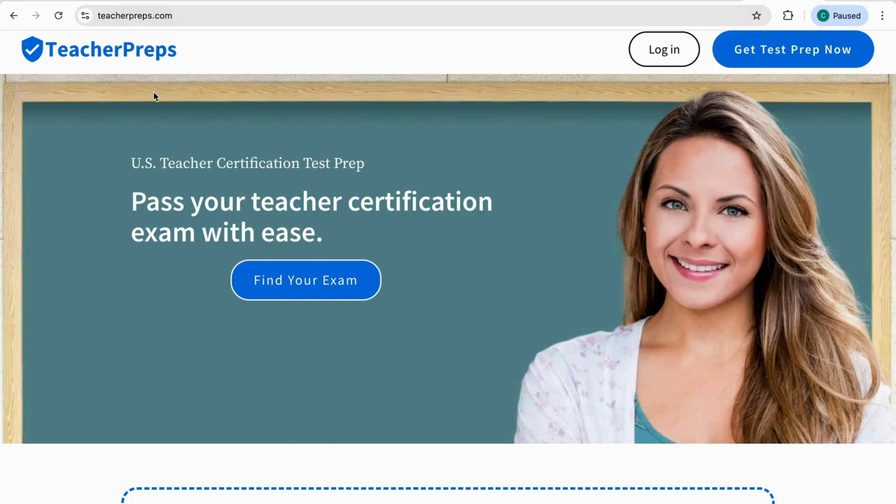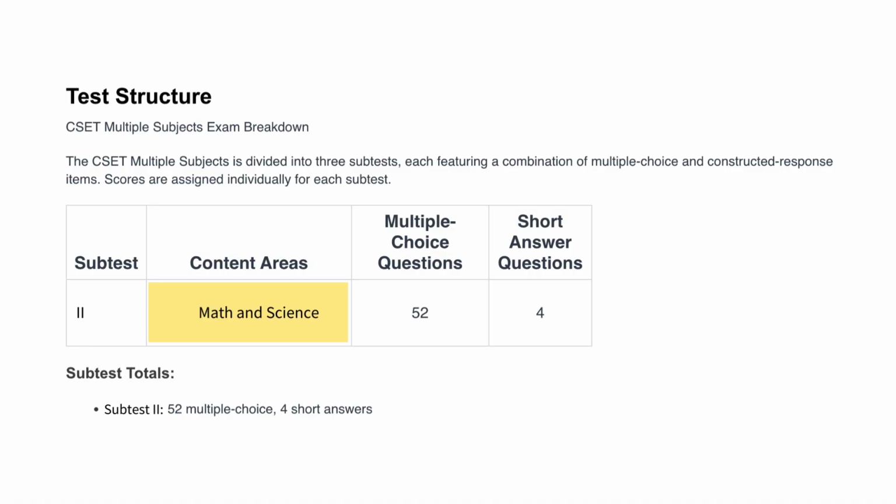Before we start, let us take a look at what Subtest 2 is all about. Subtest 2 covers domains in math and science with 52 multiple choice questions and 4 short answer questions. Without further ado, let's start and review our first question.